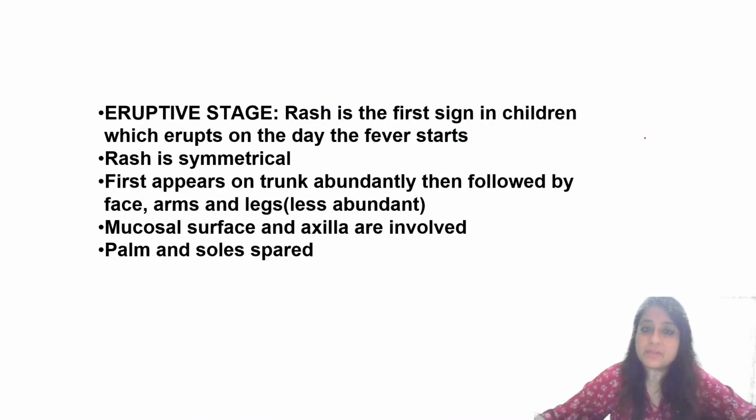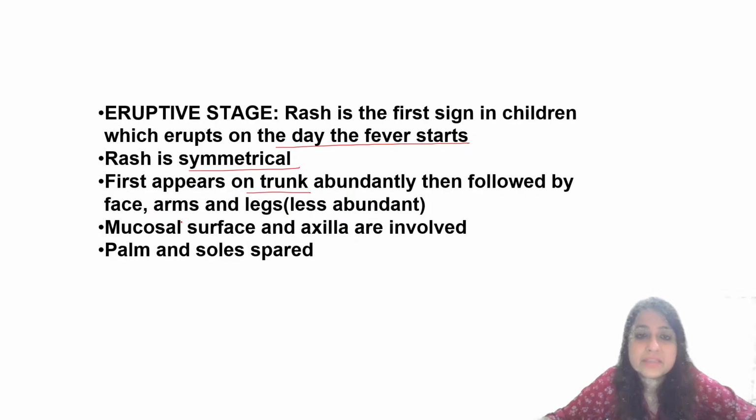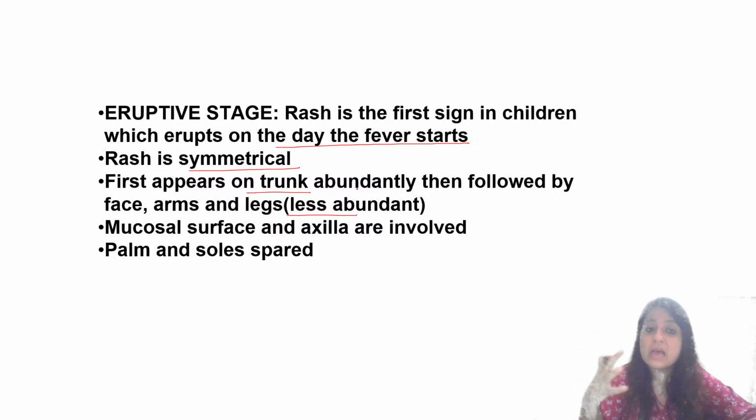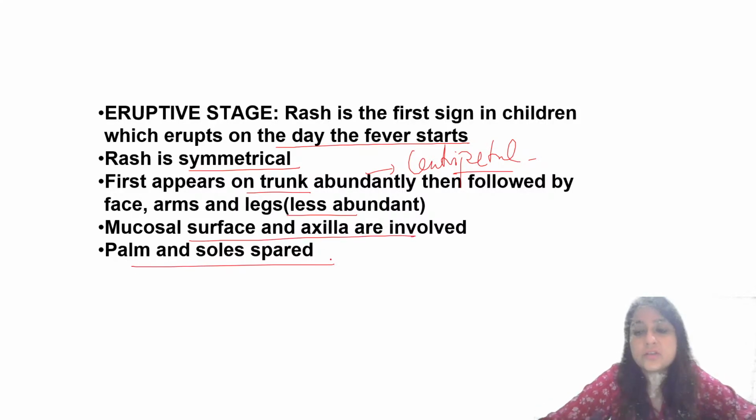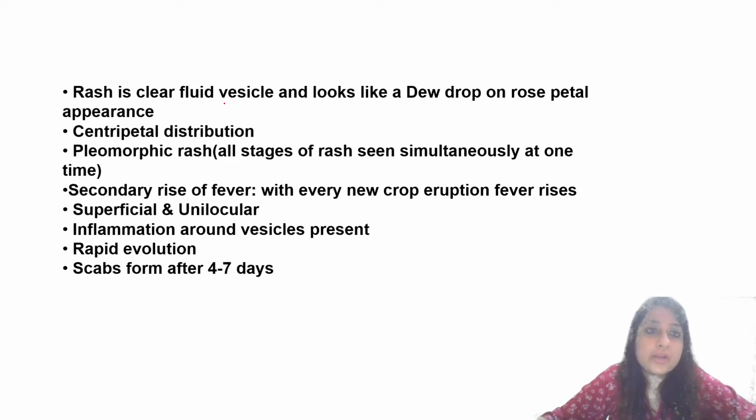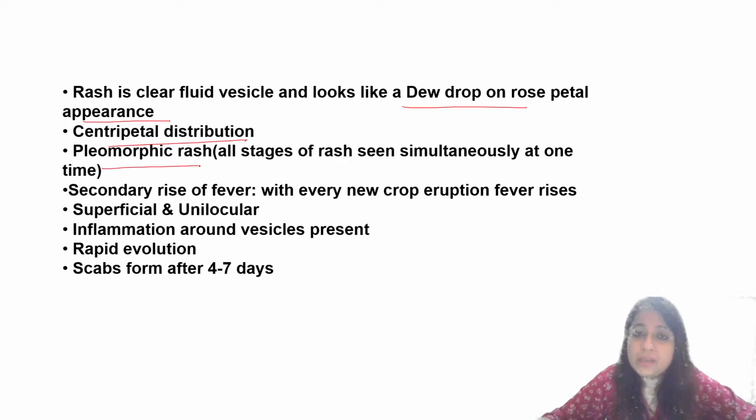So let's have a look at the eruptive phase. Rash is the first sign in children, which erupts on the day the fever starts. Rash is symmetrical. First appears on the trunk abundantly, then followed by the face, arms, and legs. Less abundant in the arms and legs. So it is centripetal: it starts in the trunk and goes outward. Mucosal surface and axilla are involved. Palms and soles are spared. Rash is a clear fluid vesicle and looks like a dew drop on a rose petal. Centripetal, pleomorphic, all stages can be seen: macule, papule, vesicle, you can see everything together, okay?